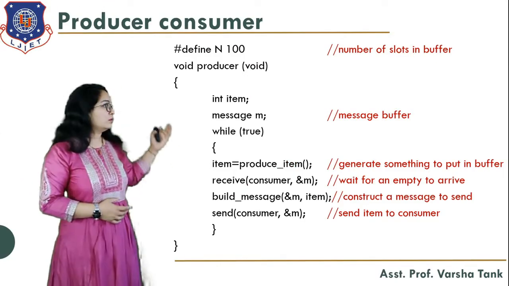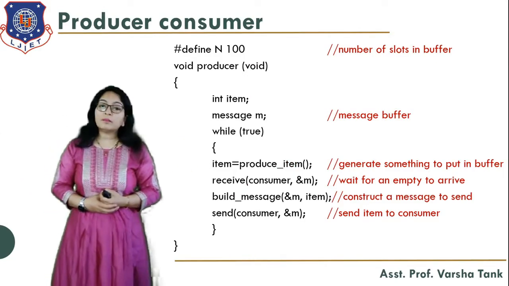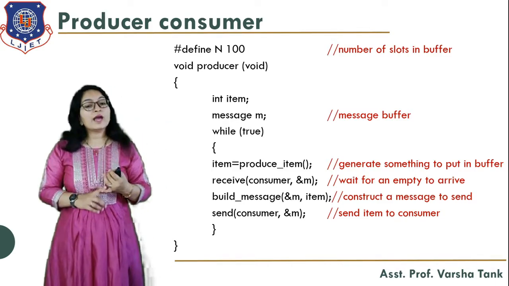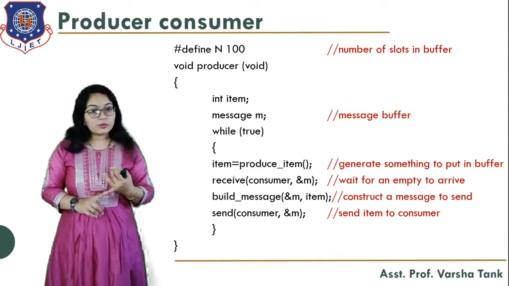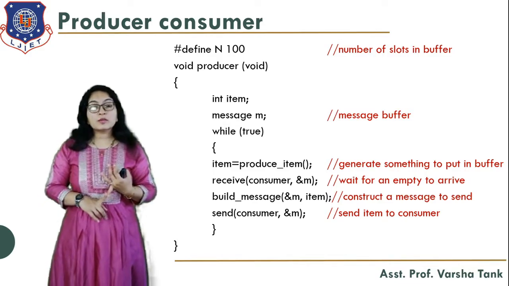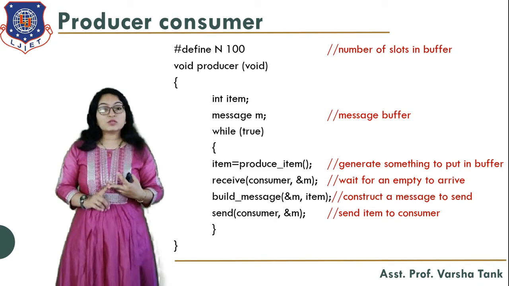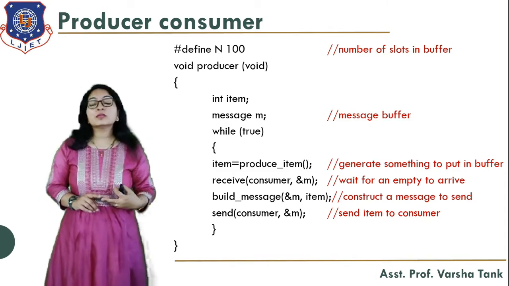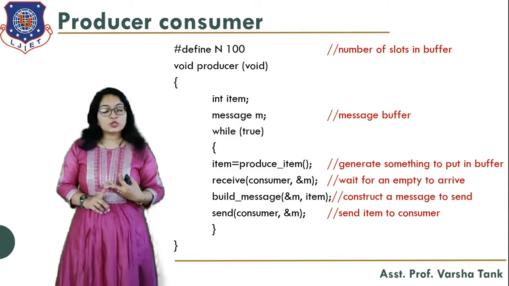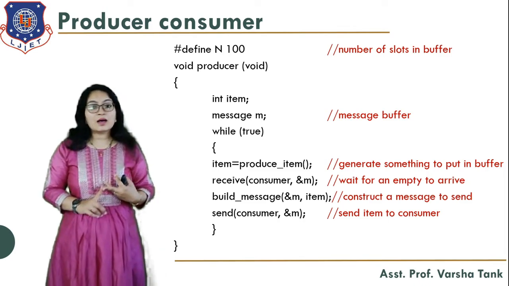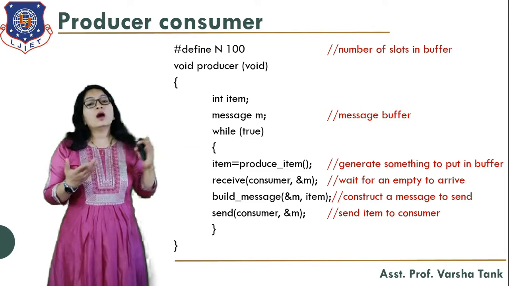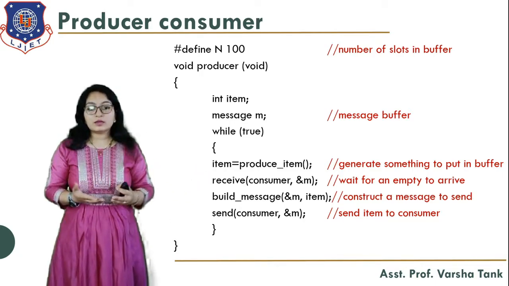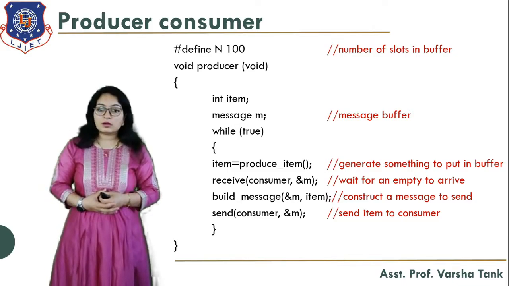Now here is the algorithm of the producer-consumer problem using message passing. We have learned the producer-consumer problem using monitor. We have learned it using semaphore, in which we also used the mutex variable. And today we will see the producer-consumer problem using message passing. Be careful: in the exam it may be asked according to message passing, or it may be asked with semaphore also. So according to the question, you have to explain this algorithm.